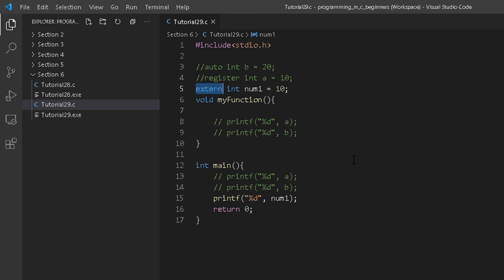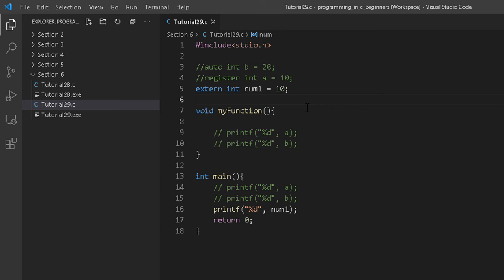So the conclusion is, if we are using auto and register, whenever and wheresoever we declare a variable, they belong to the local lifetime. And if you want to declare a variable extern or static, they have to be declared in the global scope, and definitely it belongs to the global lifetime. All the functions that are declared over there, by default belong to the global lifetime. And similarly, any variable declared outside the blocks automatically belongs to the global lifetime.